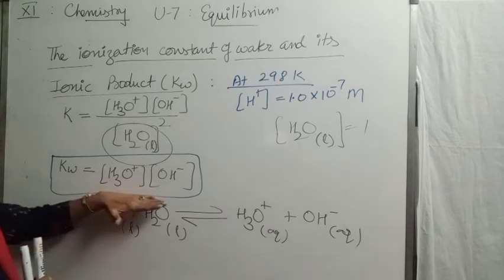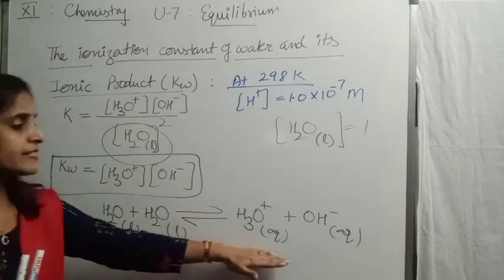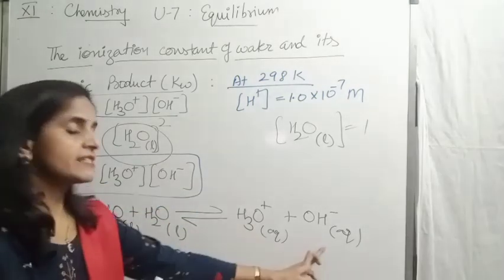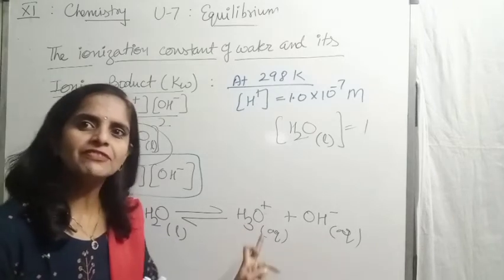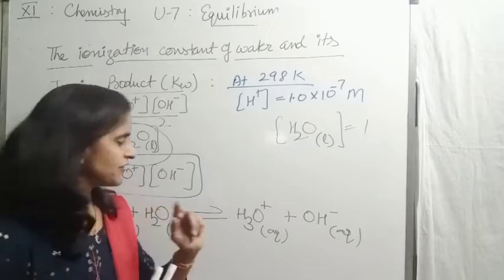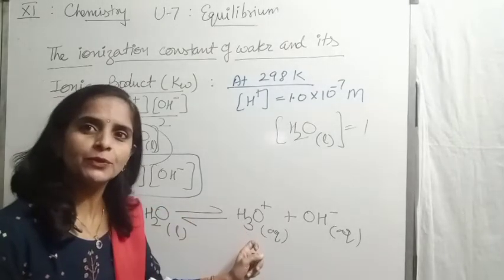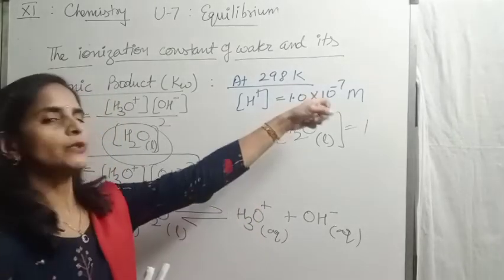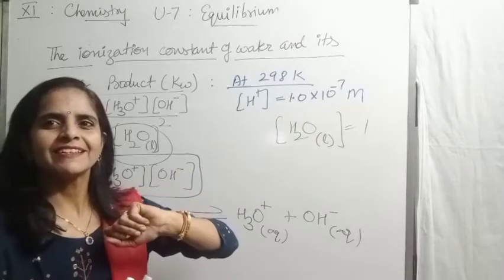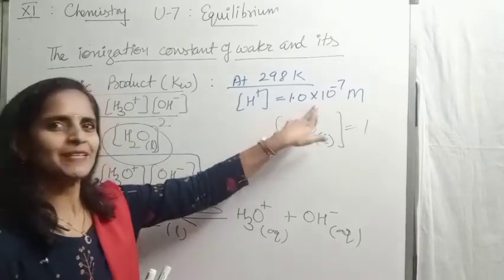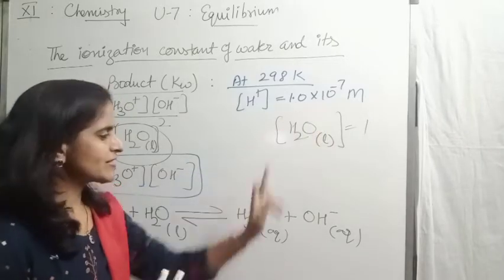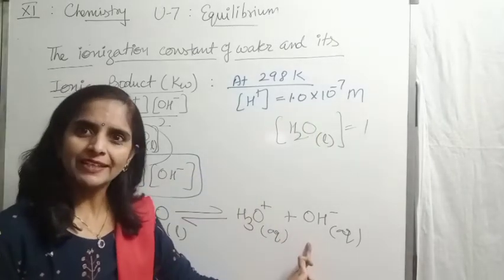Just see this equation. Both the ions are formed in 1:1 ratio. As they are formed in 1:1 ratio, if the molar concentration of hydronium is 1 into 10 to the power minus 7, of course that for hydroxyl would also be the same. Clear? Because they are in 1:1 ratio.